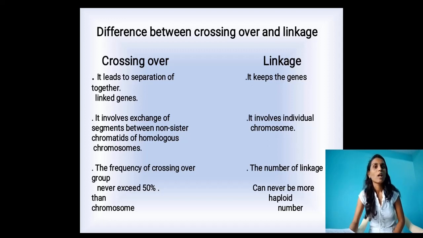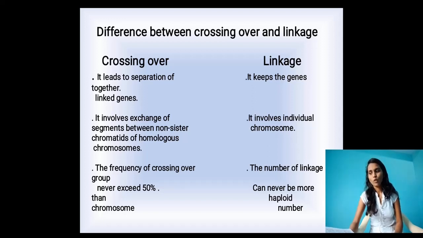First, crossing over. The first point: it leads to separation of linked genes. Here the separation already occurs, the genes are separated. Crossing over leads to the separation of linked genes. In the case of linkage, it keeps the genes together. Here separation occurs; there, there is no separation between the genes.